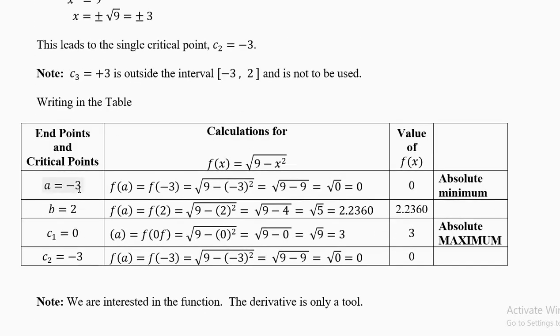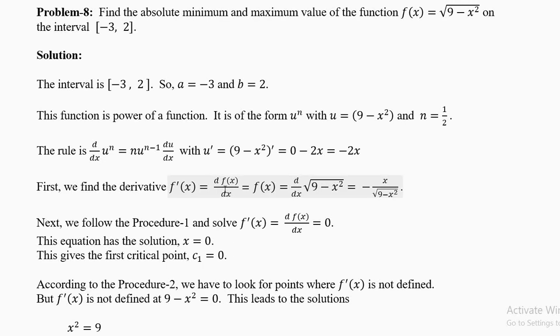So put it in the table. A equal to -3, b equal to 2. There is no calculation involved. Just note down these two values. Now think about the critical points.